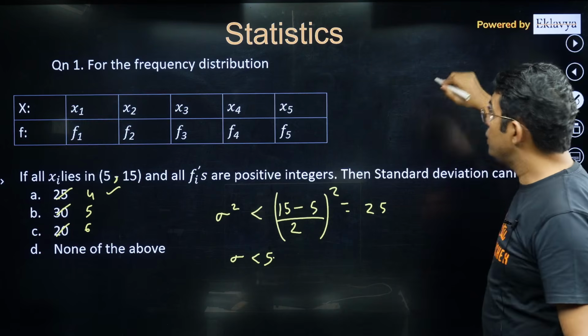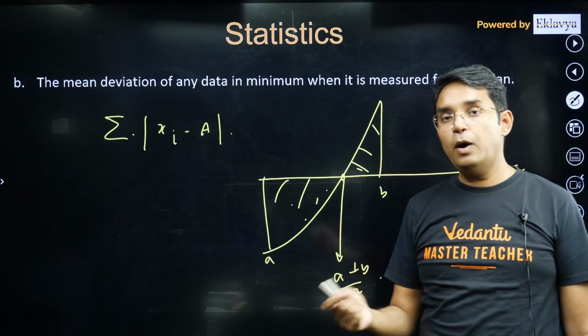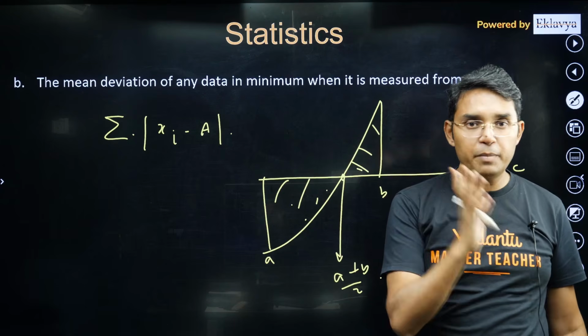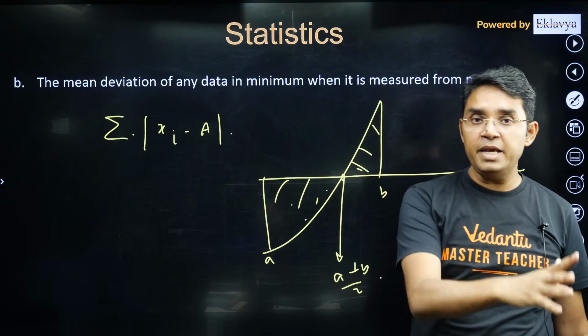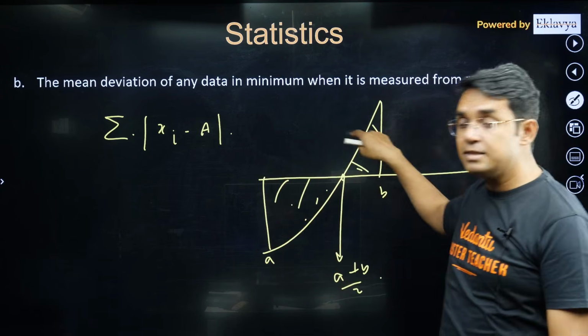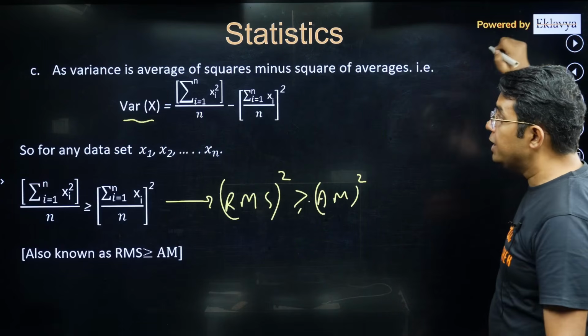Then I told you that mean deviation, if it is found about median, it will be minimum. If you take about mean or any other value, it will be more than what it is about median. So this is one very important thing, you have to remember it.